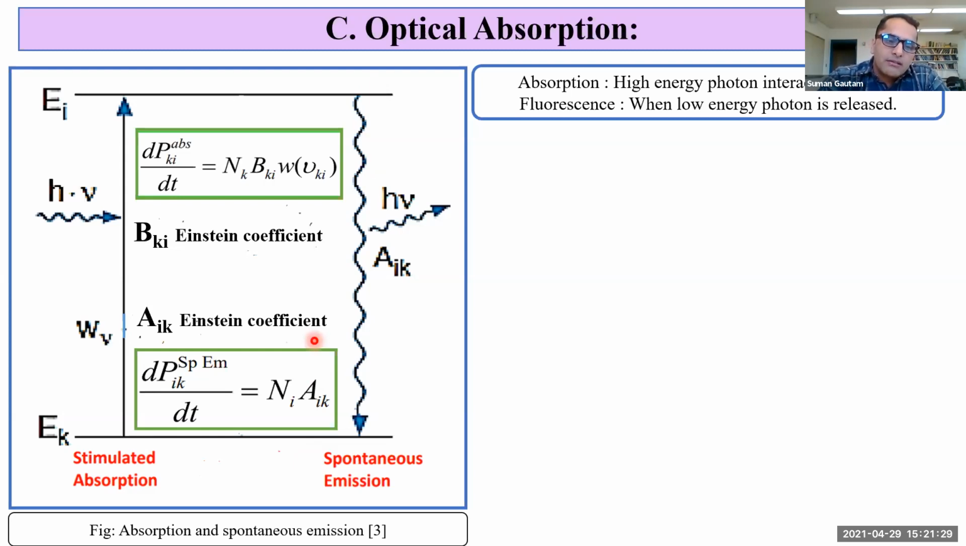The calculation of Aik is also called the radiative transition probability, and the calculation of Aik is one of the main objectives of my research. I will be discussing it in a later slide. Generally, excitation happens when a high energy photon interacts with an atom, and fluorescence happens when a low energy photon is released.